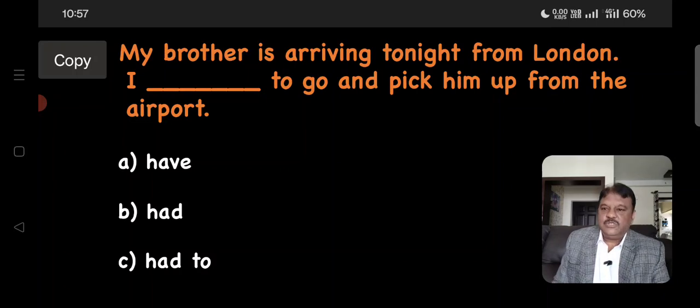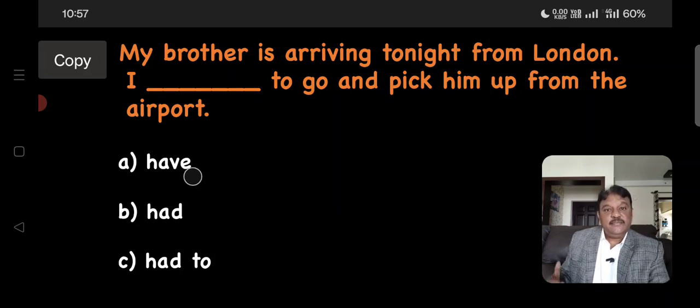Good. So had is a past tense verb. So you cannot use past tense verb because the action is going to happen. Had to, again had, past tense, you cannot use. So have is a present tense verb. That's what you can use here because the action is going to happen.